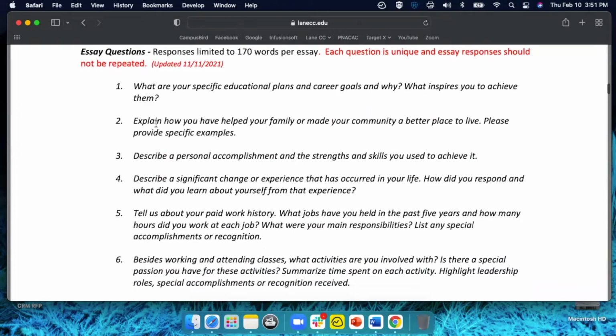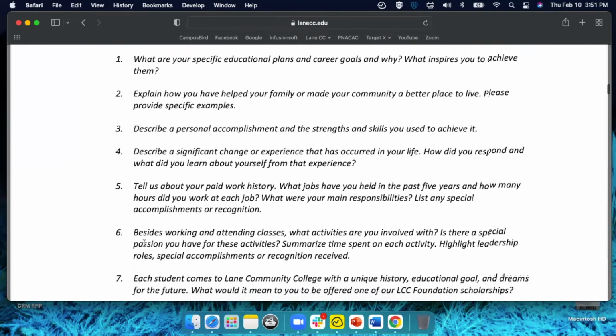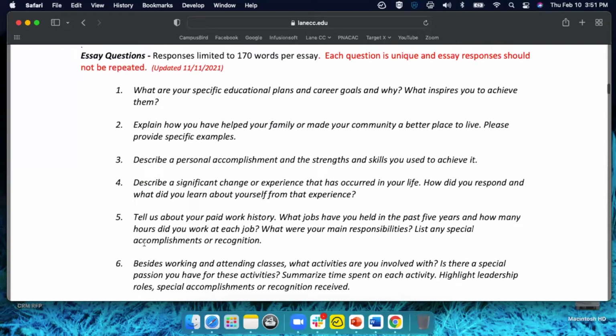Then we get to the piece of the essay questions. So if you are working towards the application right now, you're kind of waiting, so you wouldn't have the permission just yet to fill out the scholarship application. What you can do as you're waiting is you can work on these essay questions. So what I typically recommend students to do is to copy and paste these essay questions, all 7 of them.